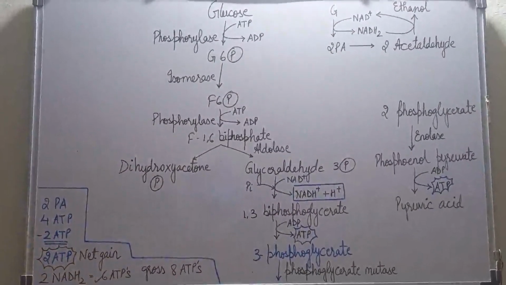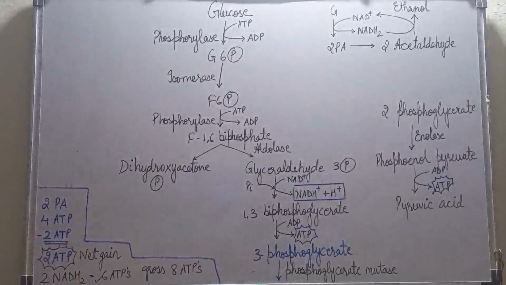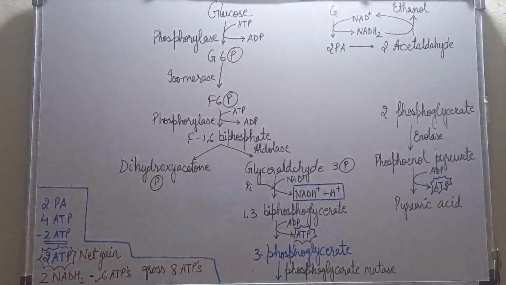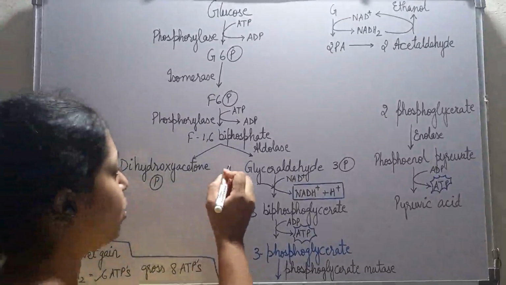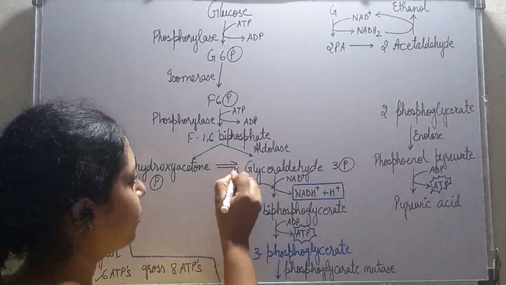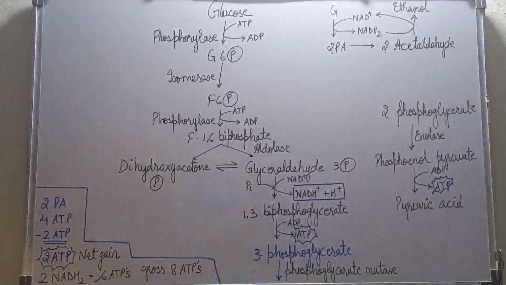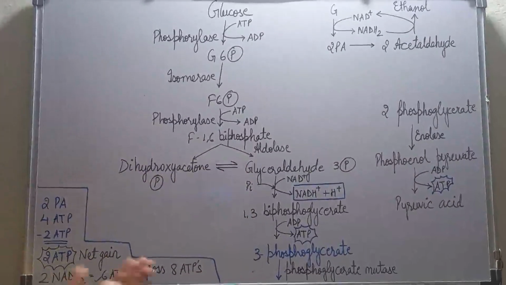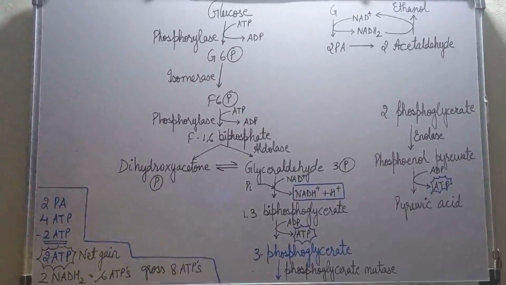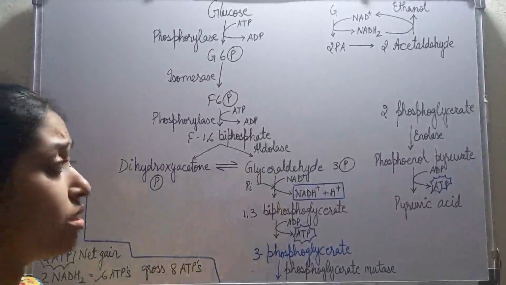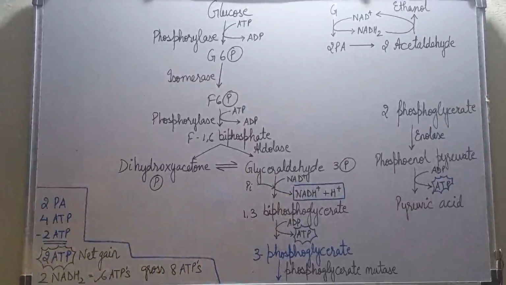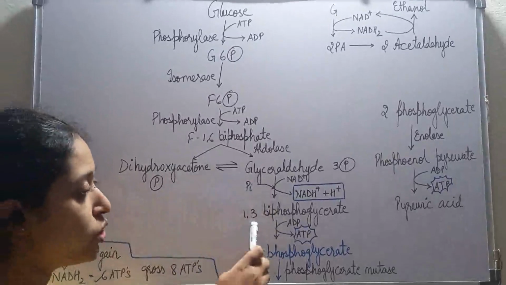Now this dihydroxyacetone phosphate will convert into glyceraldehyde 3-phosphate. When and how, I'll be telling you. First understand what happens to this glyceraldehyde 3-phosphate. This glyceraldehyde 3-phosphate converts into